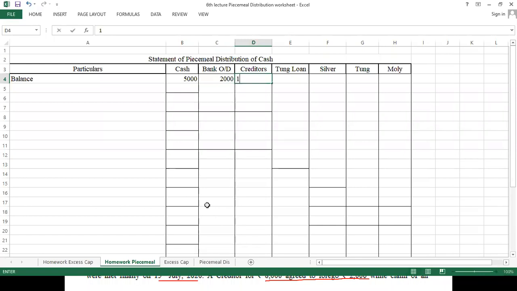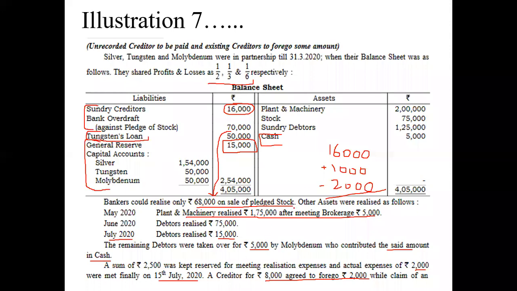Now creditor is 15,000. I have already told how we got 15,000. 16,000 was total. Okay, 1,000 we have admitted. एक unrecorded creditor का जो हमने record कर लिया, so it will become 17,000 and we got a discount of rupees 2,000. I can say discount because 8,000 वालों ने कहा कि चलो 2,000 रुपए ऐसे जो हमने आपके माफ कर दिए. So it is just like a discount only. ठीक है? So minus 2,000, so it got 15,000.